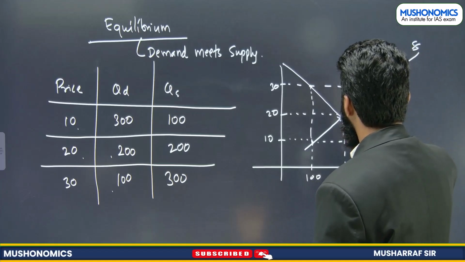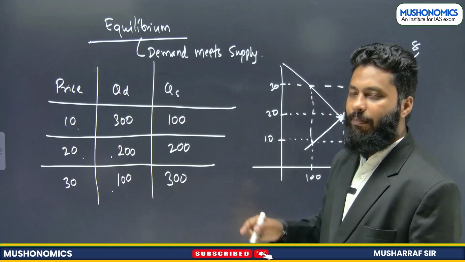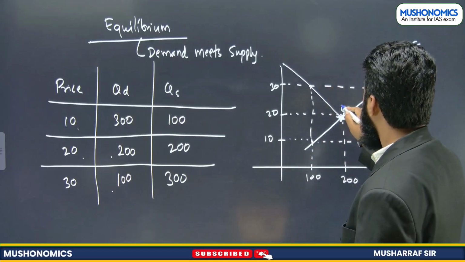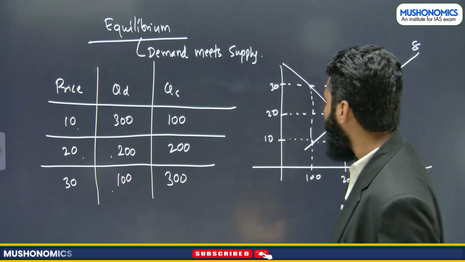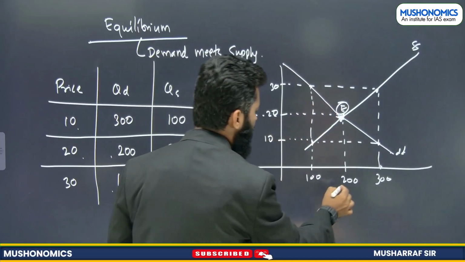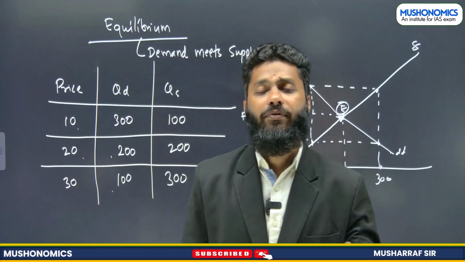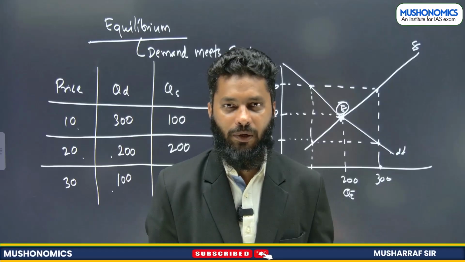And this point where the demand curve meets the supply curve, it is known as what? Equilibrium. This point is the equilibrium point. This price is known as the equilibrium price and this quantity is known as the equilibrium quantity. Now let's understand the significance of this, how we reach this particular point.